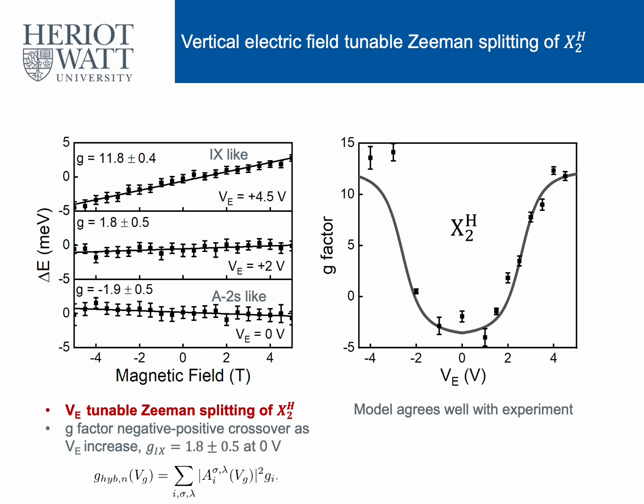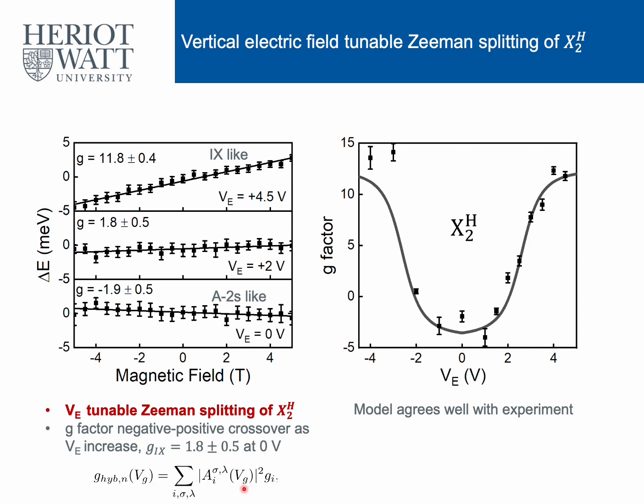Moreover, we perform magnetoreflectance spectra to study the effective g factor of the hybridized state XH2. Here we show the electric field dependent Zeeman splitting of the hybridized state. As we know that the hybridized state can be regarded as a superposition of bilayer energy states, so is their effective g factor.